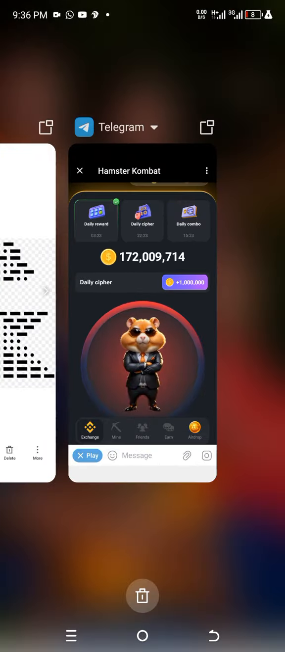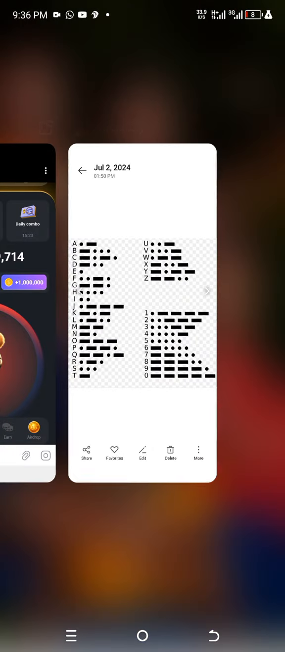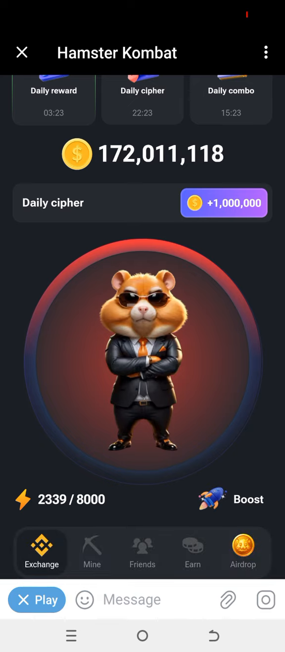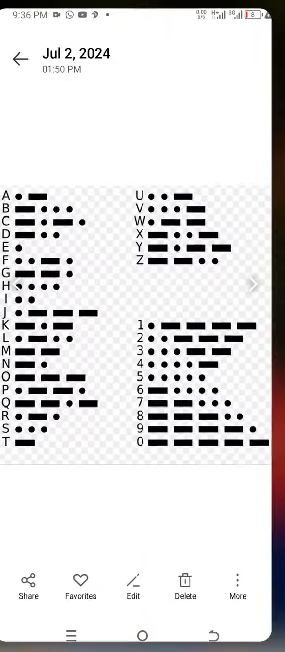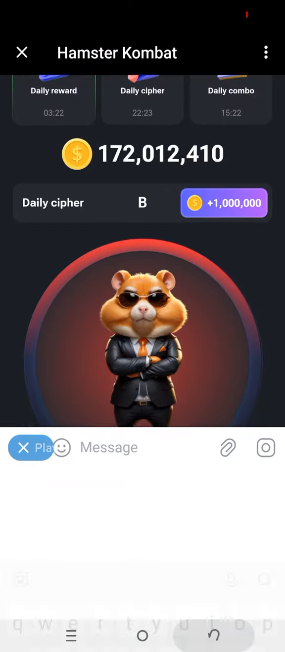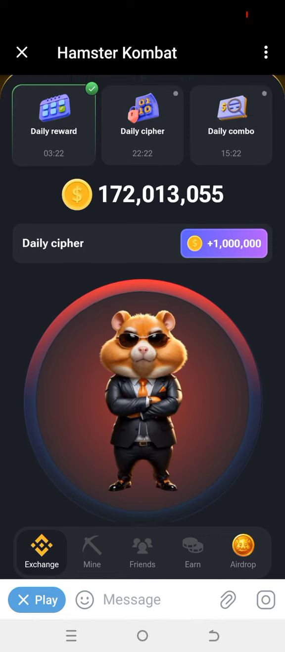So we'll go to the International Morse Code and look for B, which is dash dot dot dot. I've gotten B. Now look for U, dot dot dash. I made a mistake.